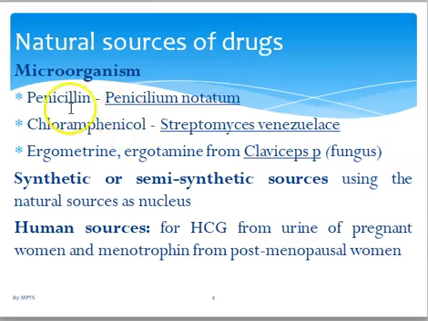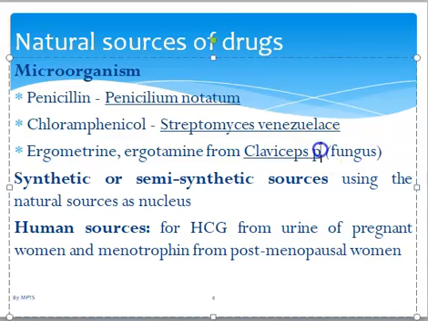Microorganisms, of course. Penicillins, we get from a fungus, Penicillium notatum, and chloramphenicol too. Now, these ones are very important: ergometrine or ergonovine, and ergotamine. Ergometrine is used to induce uterine contractions. However, ergotamine is used to manage migraine. It's an anti-migraine. It is from a fungus called Claviceps purpurea. You can look up the spelling, purpurea.